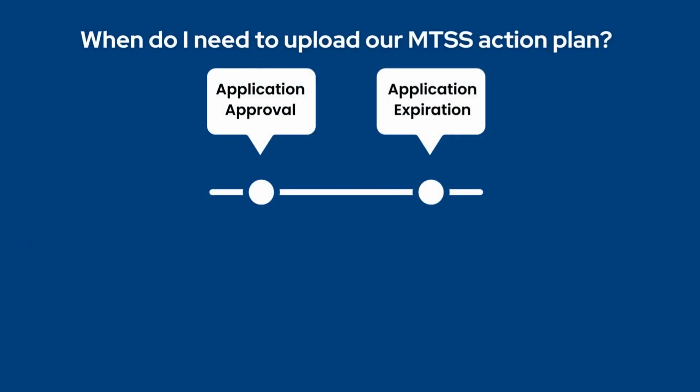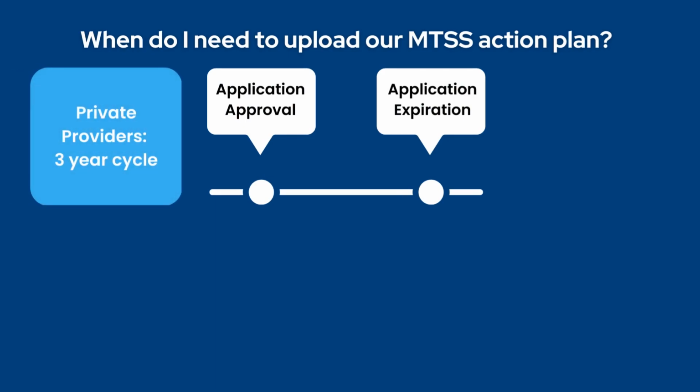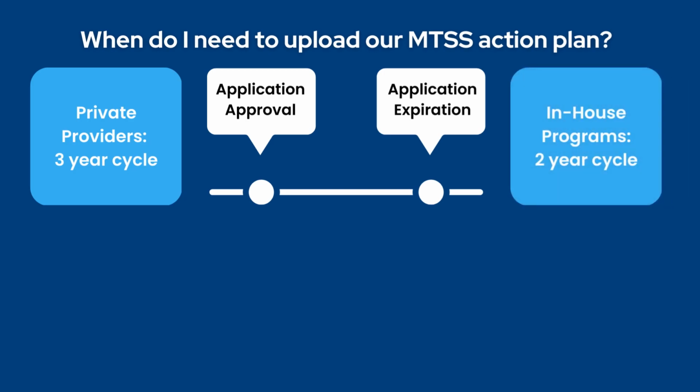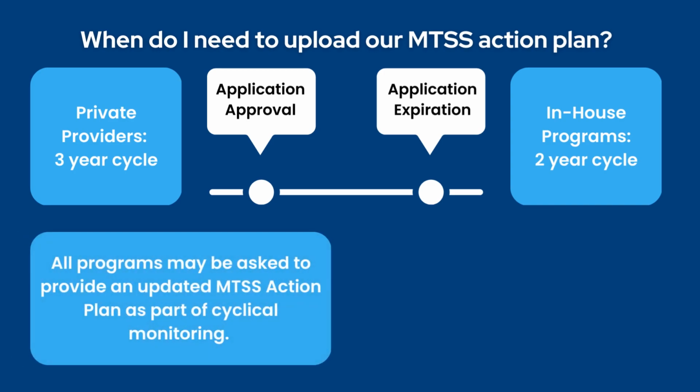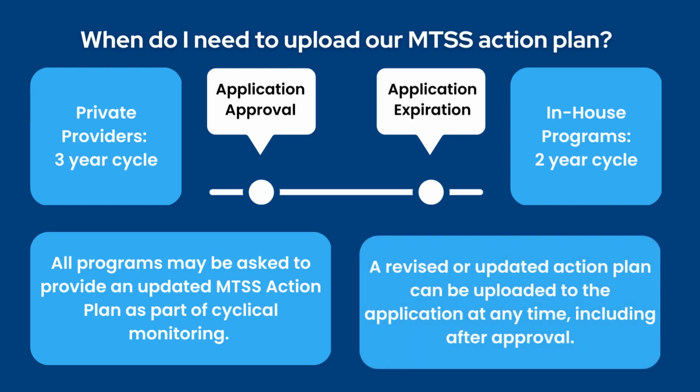Again, the action plan will need to cover the entire span of your application. So, for private programs, it will need to cover 3 years, and for in-house programs and IUs, it will cover 2 years. As stated earlier, you may need to make adjustments as part of the monitoring process. We also realize that with any SMART action planning, after conducting an assessment such as a tiered fidelity inventory after year 1, you may want to make adjustments to your action plan, and we would encourage your team to do so. But for the application purposes, we need a long-term outline. When you make adjustments, you can upload your revised action plan to Leader Services at any time.